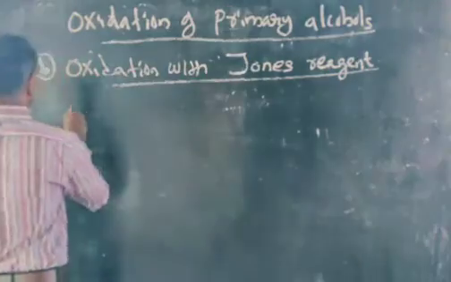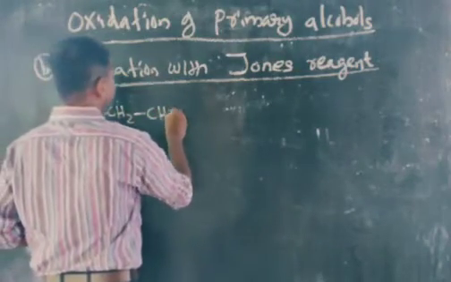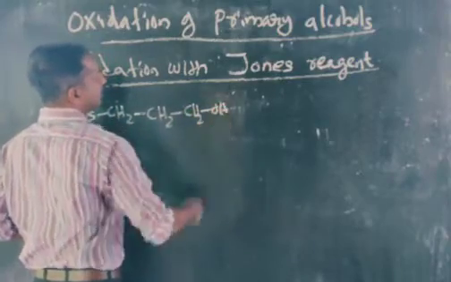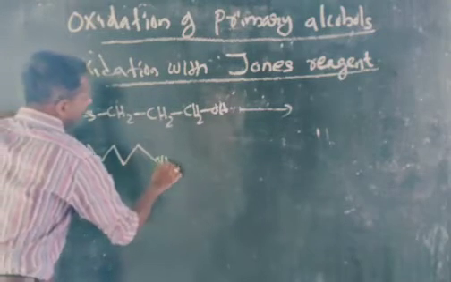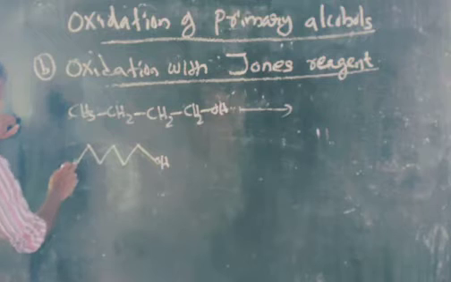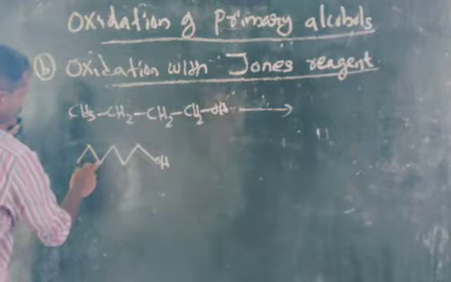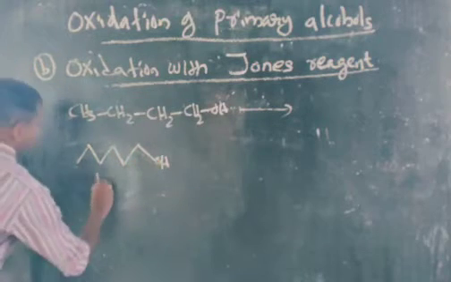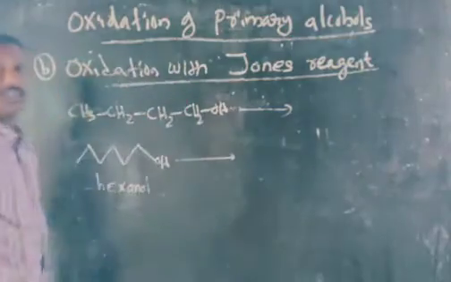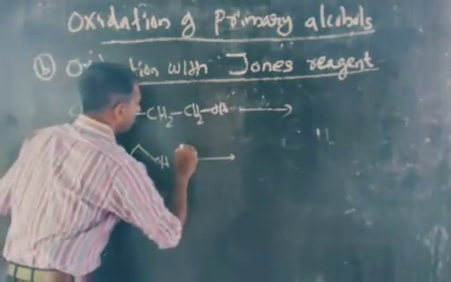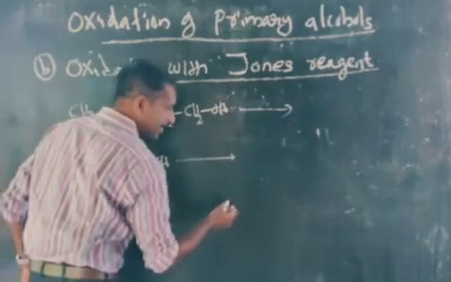So an example is CH3CH2CH2OH, or we will take another example. Suppose this is your alcohol. What is the name of this alcohol? CH3, then CH2OH. So 1, 2, 3, 4, 5, 6. A 6 carbon alcohol, hexanol. On oxidation with chromic acid, or oxidation with the Jones reagent. What is Jones reagent? Chromic acid in H2SO4.